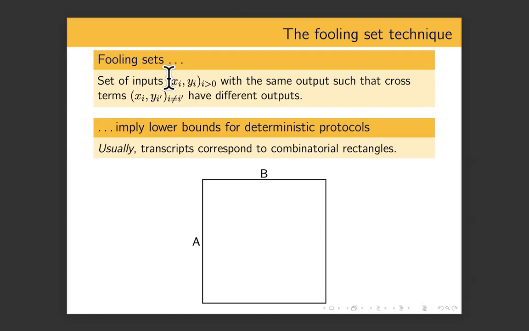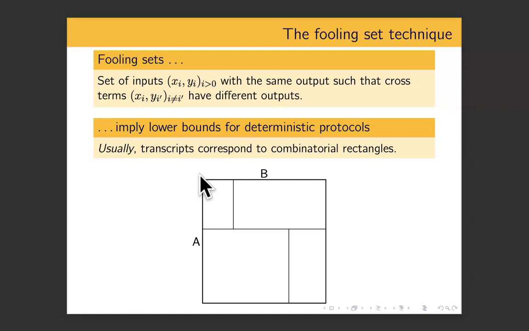Let's see why. Suppose you have a protocol of some length. Alice sends the first message in the protocol. This message can either be 0 or 1. And therefore, this message partitions the set of inputs into 2 parts. One top rectangle here, where Alice sends a 0, and one bottom rectangle here, where Alice sends a 1. Then you have your next round where Bob is starting. Again, he receives Alice's message, and he either sends a 0 or a 1, which he can use the previous message to determine which is the case.